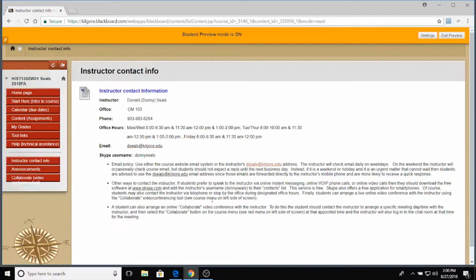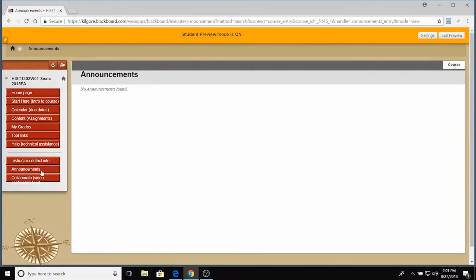We can set up a Collaborate video conference right here. You see over on the left side of the screen here, that's a video conferencing tool, so we can use that. Then, of course, announcements. After the first few days of the semester, I will set the course settings to where you enter the course right here in announcements. And I will often send these announcements as emails to you as well. But just reminders about important upcoming assignments, due dates, things like that.